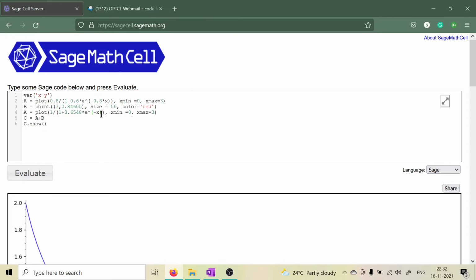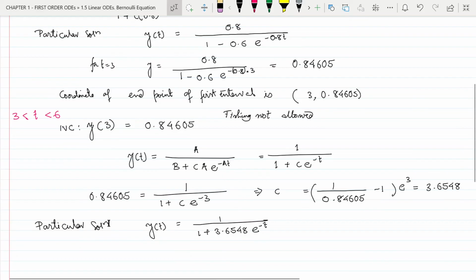We are going to write x in place of t because x is the independent variable here. Now we are going to change the x range from 3 to 6 because we are plotting this graph from x range of 3 to 6 or t range of 3 to 6 in here.